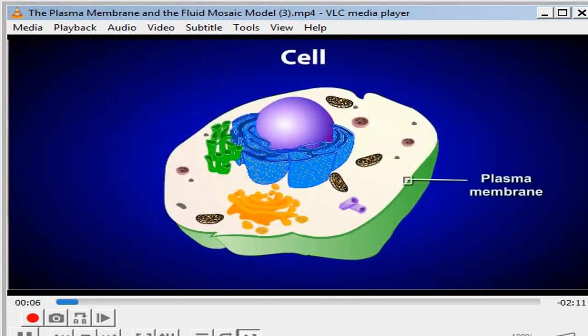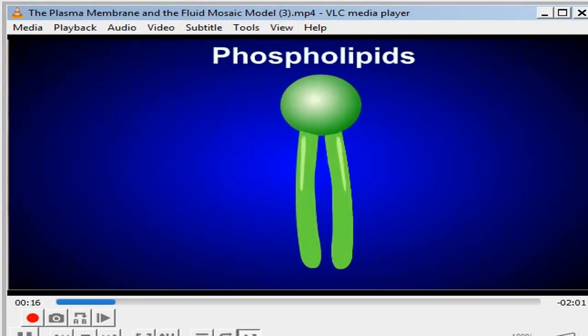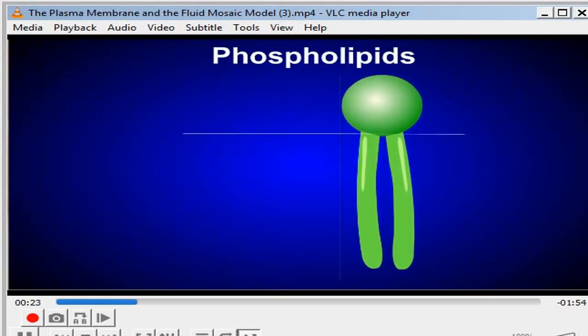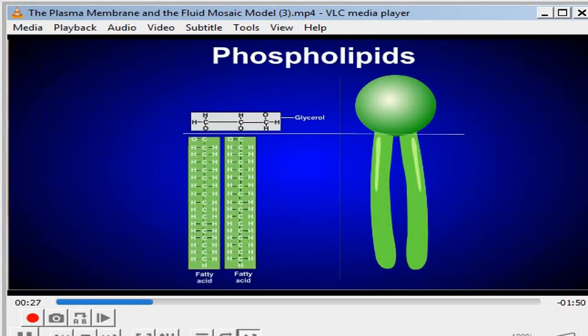All cells have an outer membrane called a plasma membrane, which acts as a boundary between the outside and inside of a cell. Cell membranes are primarily made of phospholipids, which are large lipid molecules, similar to triglycerides. Like triglycerides, they contain glycerol and fatty acids, but they differ from triglycerides in that they have a phosphate group, rather than a fatty acid, attached to the third carbon of glycerol.